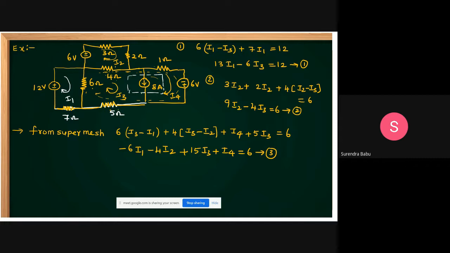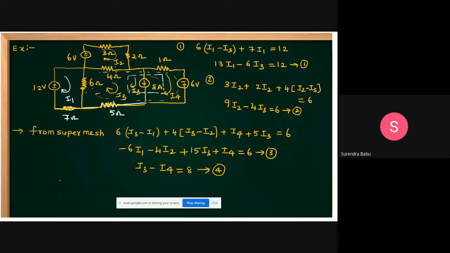See, if a super mesh is created, how are you applying it? Please concentrate, this observation is important. That's why I am explaining this problem. From the super mesh you can write an equation. The direction of this current is in the direction of I3, and this is opposite to I4. Then I3 minus I4 equal to how much? 8. I3 minus I4 equal to 8. This is equation 4.